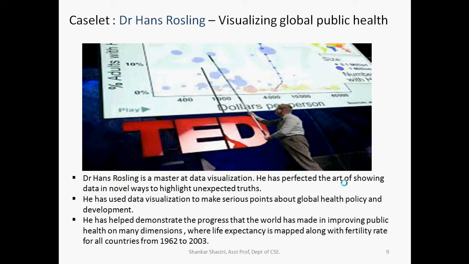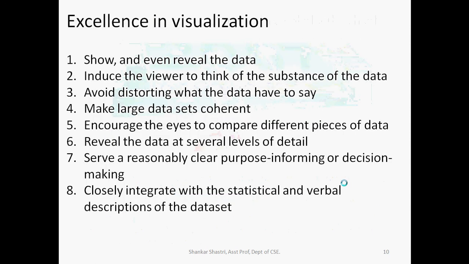Using this large presentation video, he has helped demonstrate the progress that the whole world has made in improving public health on many dimensions, where life expectancy is mapped along with the fertility rate for all countries from 1960 to 2003. So this is one simple example of how to present data using a data visualization technique, and he is taking global public health as a case study.